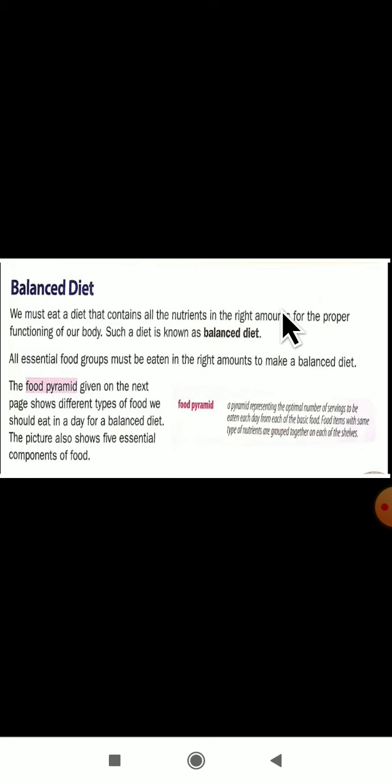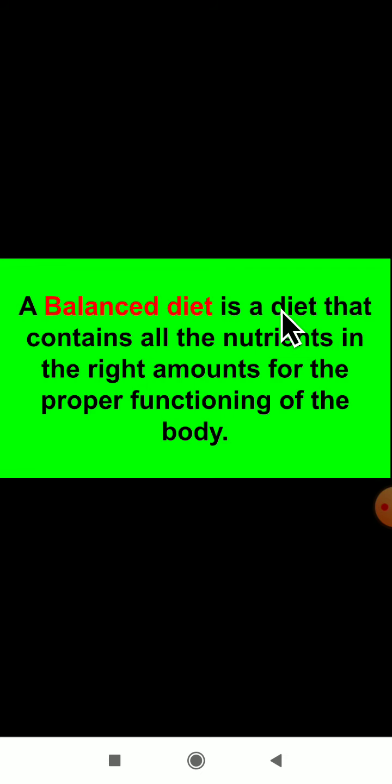Okay. Next, we have studied about the balanced diet. Can you define what is a balanced diet, dear students? A balanced diet is a diet that contains all the nutrients in the right amounts for the proper functioning of the body. It is one of the diets. What does the balanced diet contain? It contains all the nutrients.